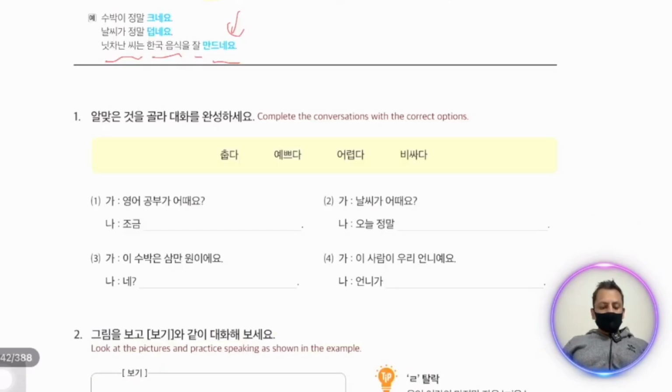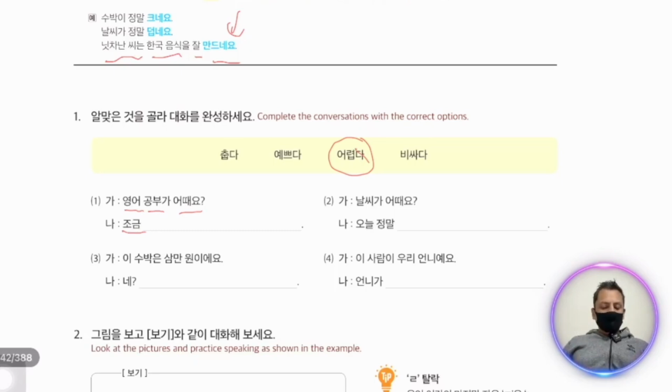Now there are some words we have to use in our sentences. Yongo is English language. Khongbu, Yongo study 어때요? How is the English language study? 조금 어렵다. We add here 어렵다 and use 네요. We must add 네요 after cutting 다. Only 다 we cut and then add 네요 at the end.